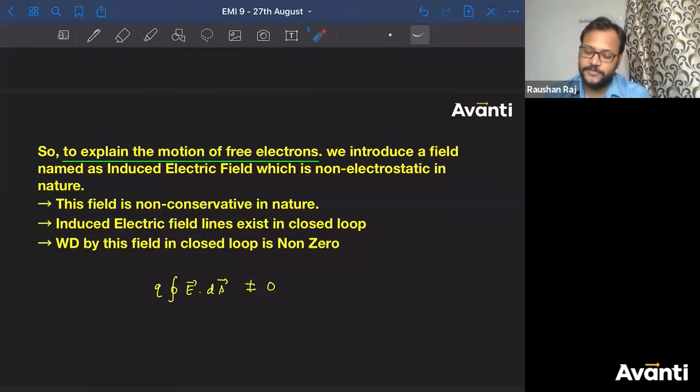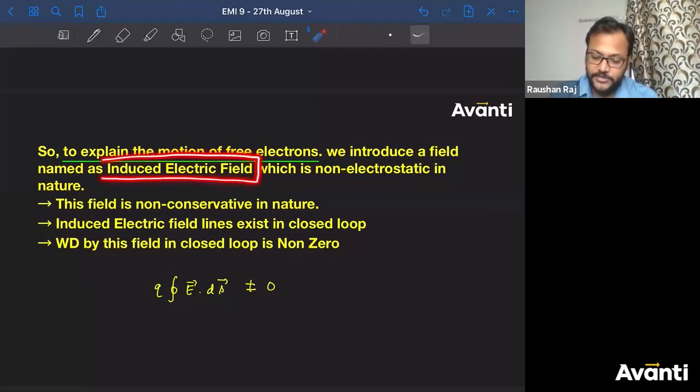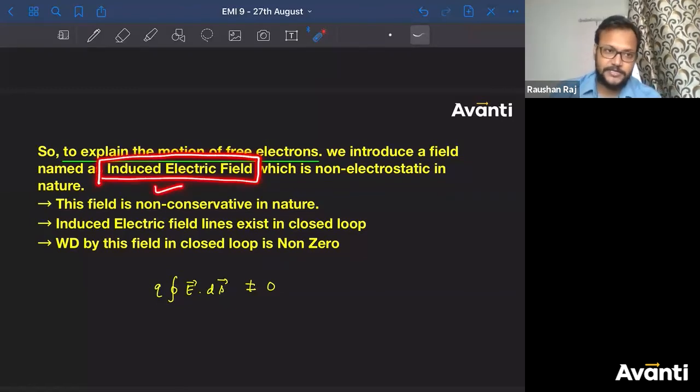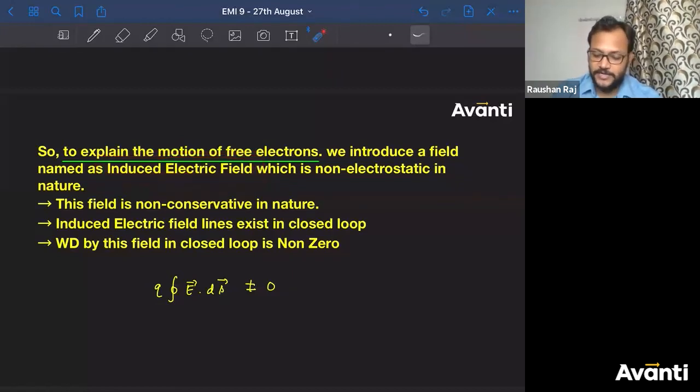Acha, why don't we say there will be magnetic force? Reason kya ho jayega? If I introduce that magnetic force when charges are not moving, the whole concept of magnetic force will be now in vain. We have to restudy it, we have to reanalyze it. That is not actually happening here, right? So the movement of charges has occurred because of electric field, and since that electric field has been induced because we have not applied any external electric field, this is there only when magnetic field is changing. So we name that electric field as induced electric field.